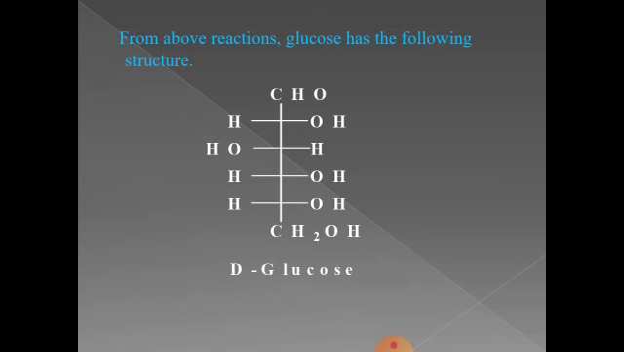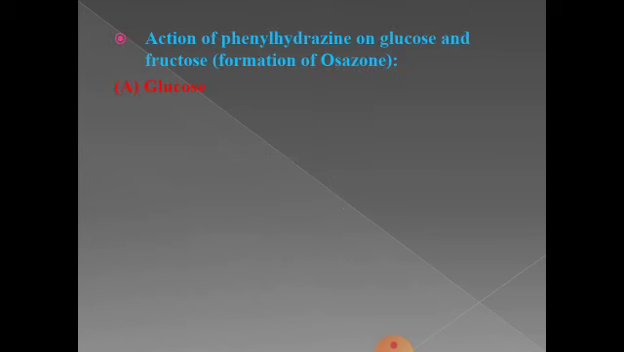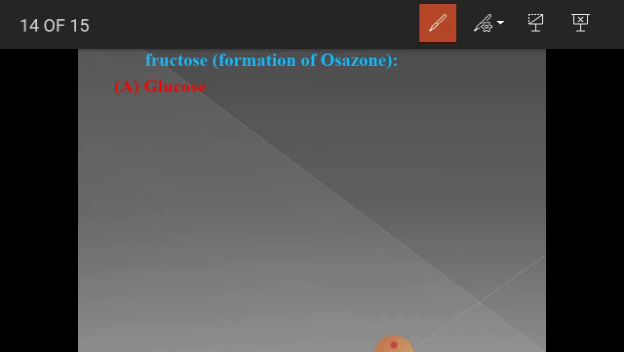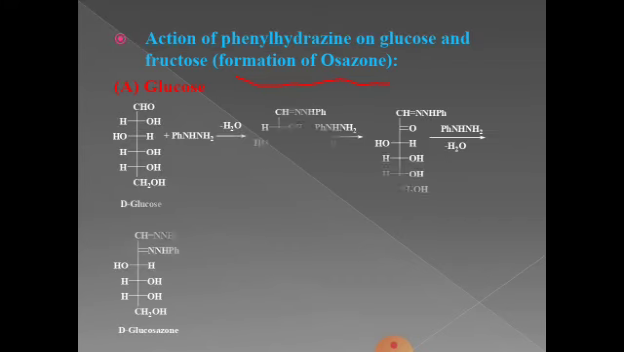And if we show the reaction of phenylhydrazine with glucose, as we have already discussed in the first step, formation of osazone takes place, and this formation of osazone is common to glucose and fructose. First, in glucose, 3 molecules of phenylhydrazine react with glucose to form glucosazone.